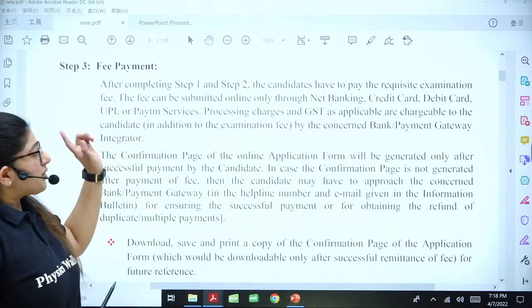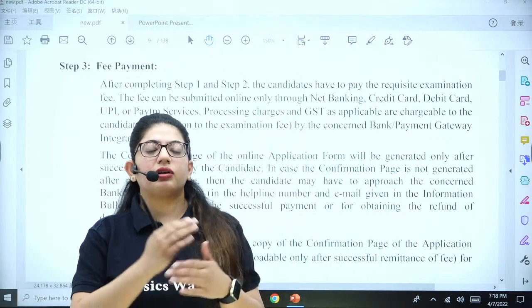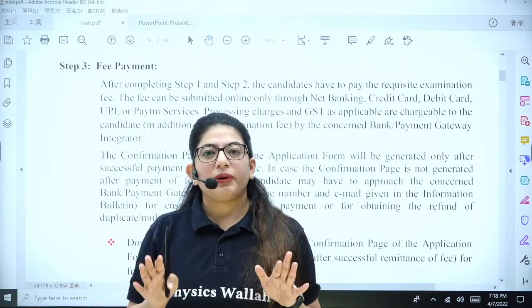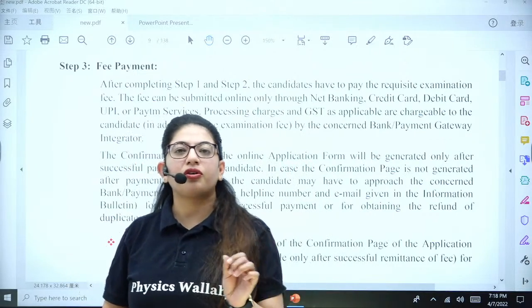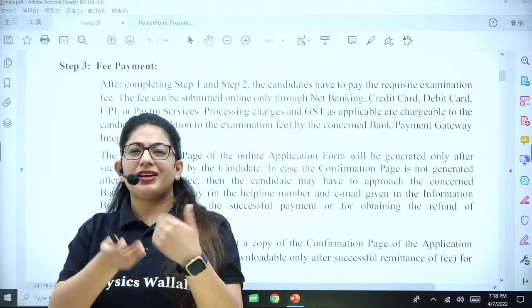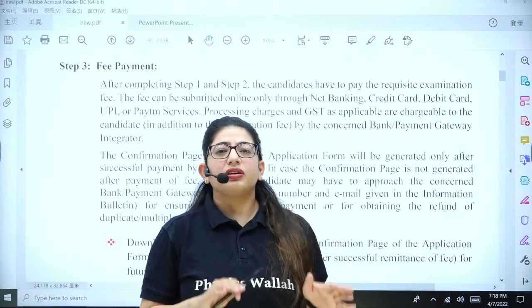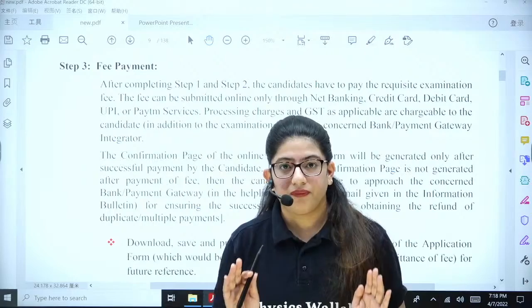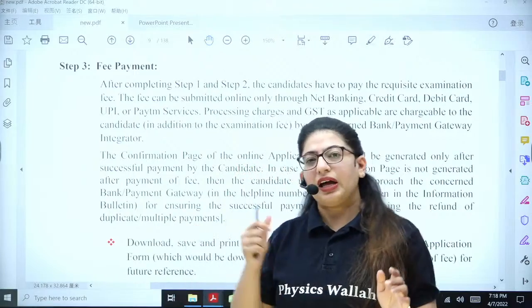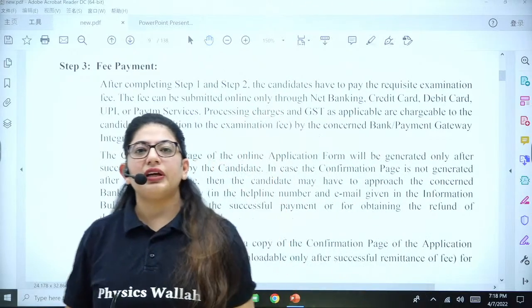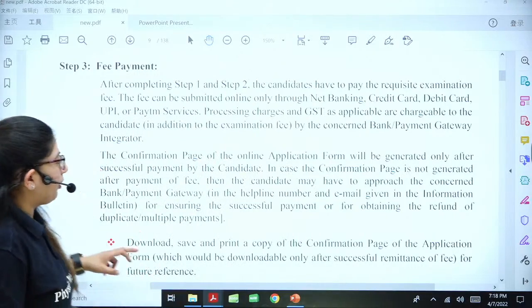Okay, second thing, a lot of times the server goes down and the payment process does not take place. So be patient, wait for some time, and do not reload it. It's also always mentioned that while you are making a payment, do not reload. If the money is cut, usually it comes back into your account after some time. Nowadays the refund is a very quick process, so do not reload until you are sure. If somehow it goes blank and you have to reload, just go back to the website, I'll show you how, and then you can start the process again from the application form. But do not worry, do not panic at that point.